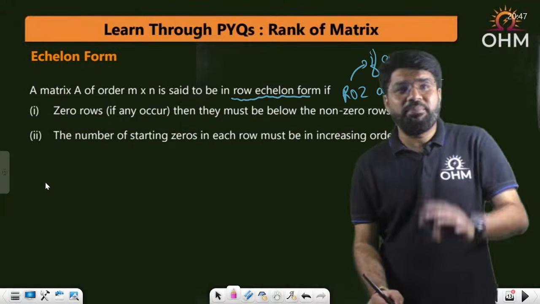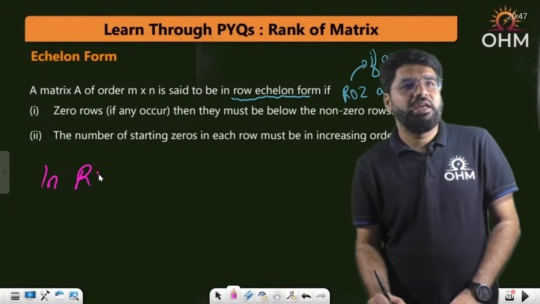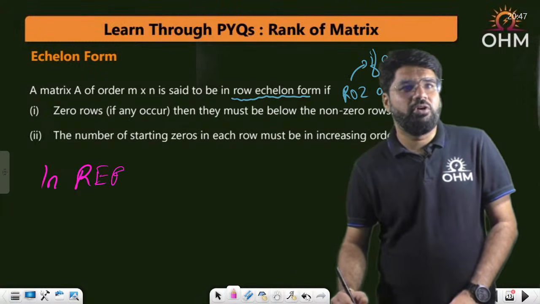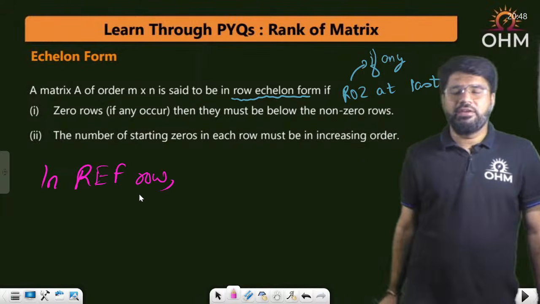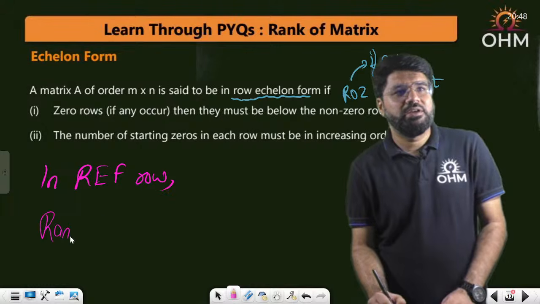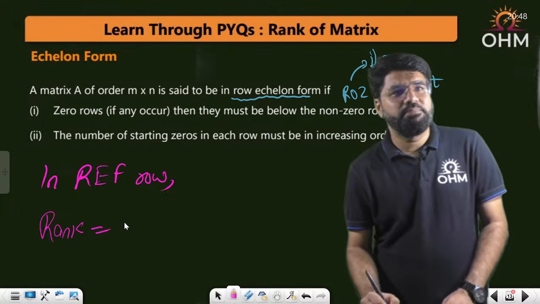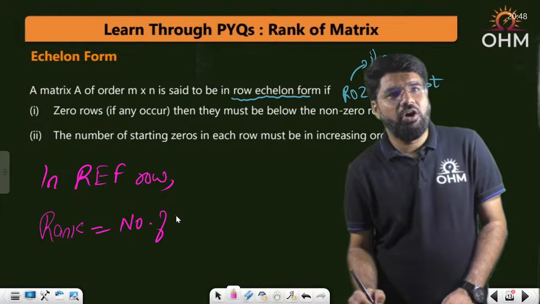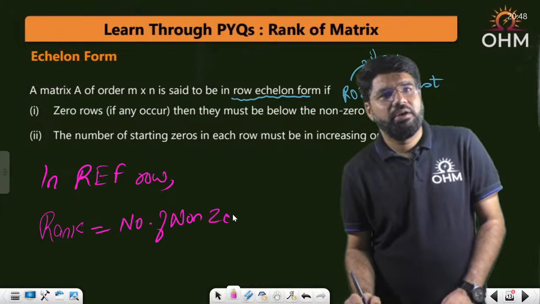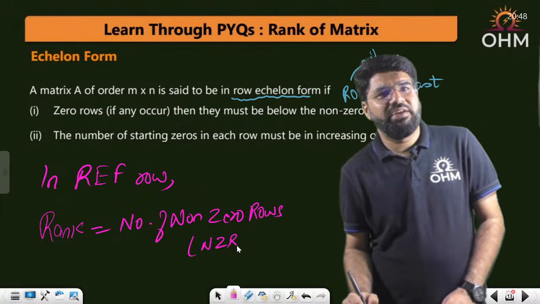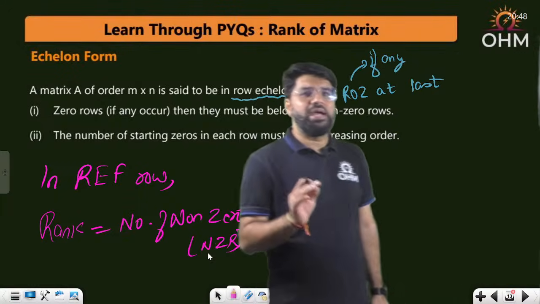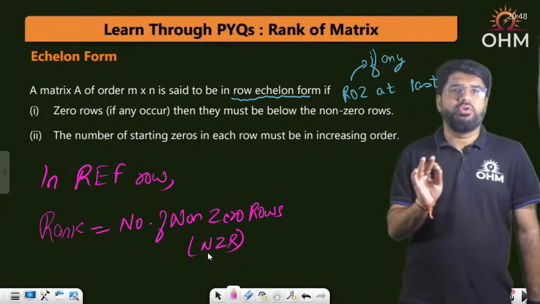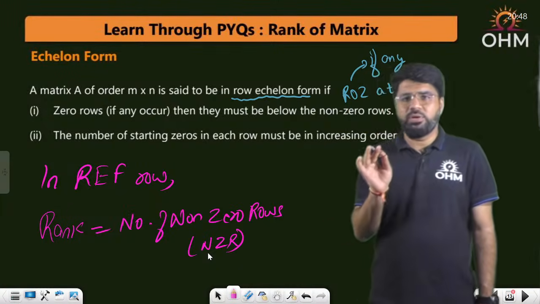So if a matrix is in row echelon form, that conclusion has gone missing here, I'll write it down. If a matrix is in row echelon form, what is the rank of the matrix? The rank of the matrix is simply equal to the number of non-zero rows. For simplicity, I will keep calling non-zero rows as NZR. Correct? If a matrix is in row echelon form, then the rank is simply equal to the number of non-zero rows.